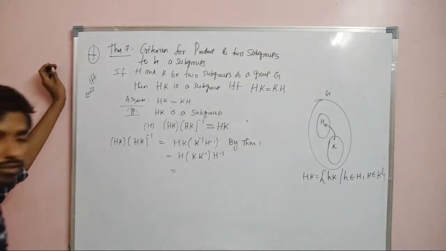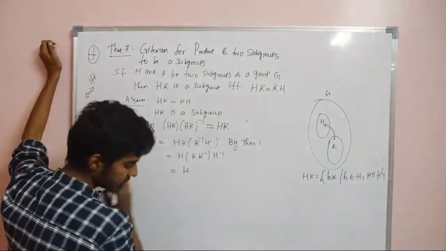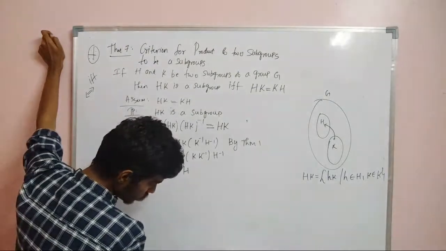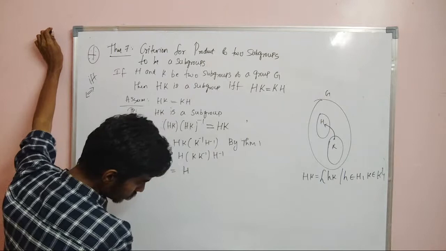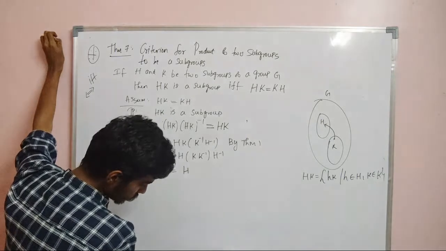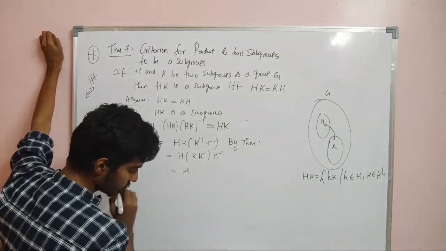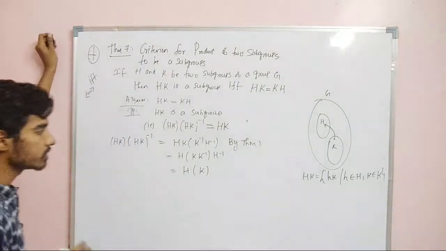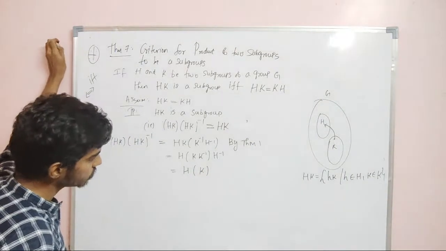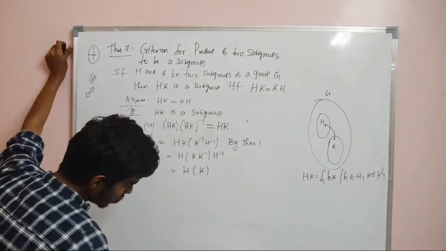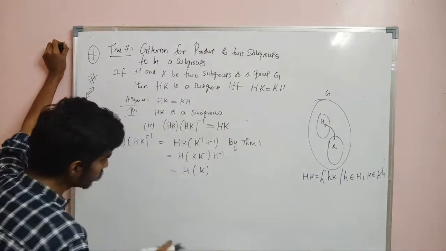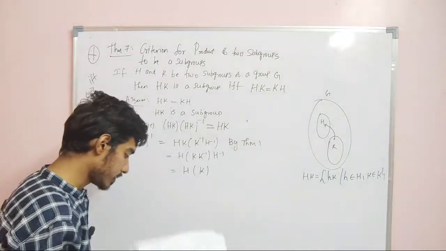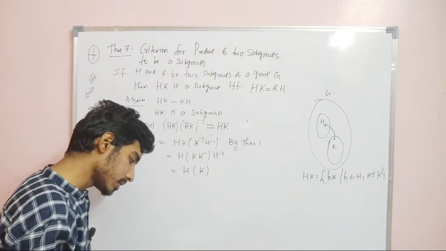Therefore h into h inverse is equal to e. K into K is nothing but K. Why? So we have proved the theorem, so we will recall the theorem that we proved earlier.